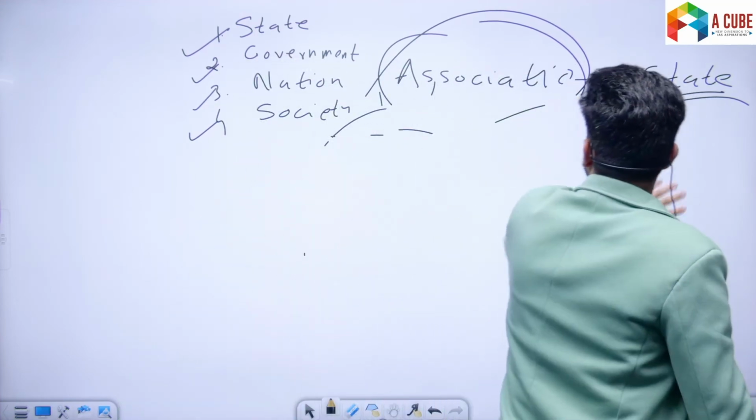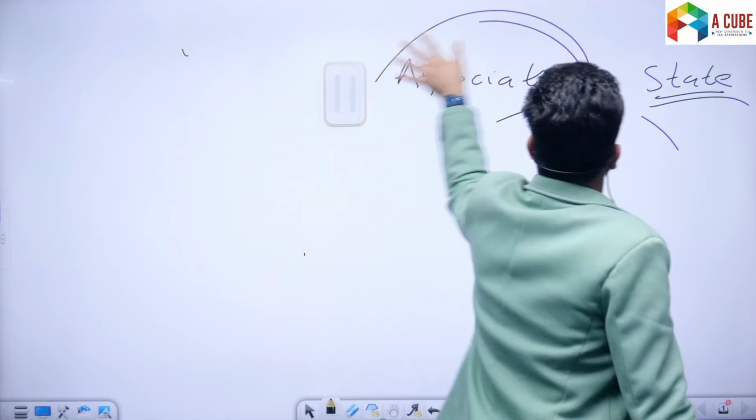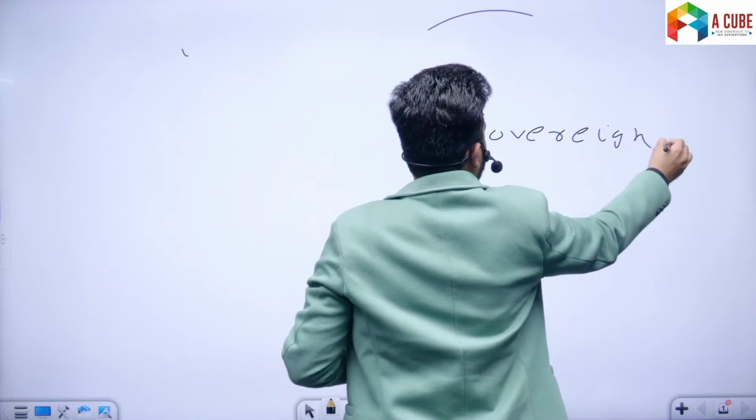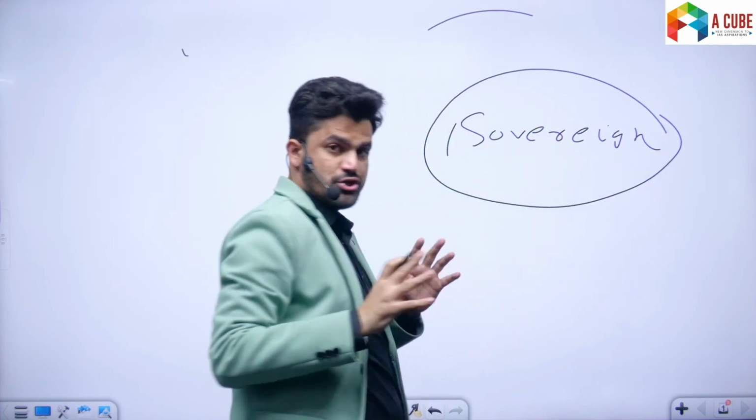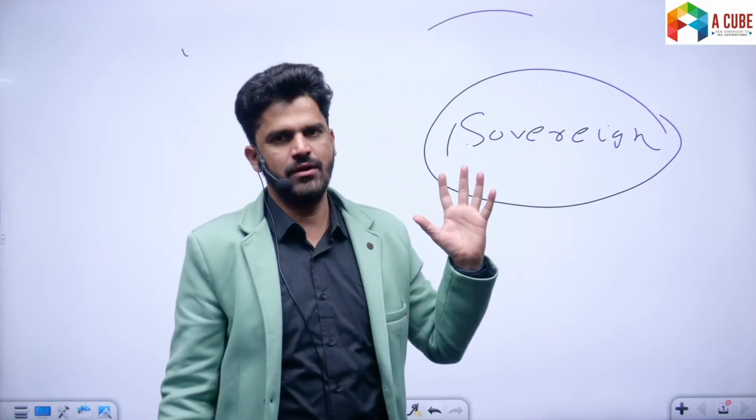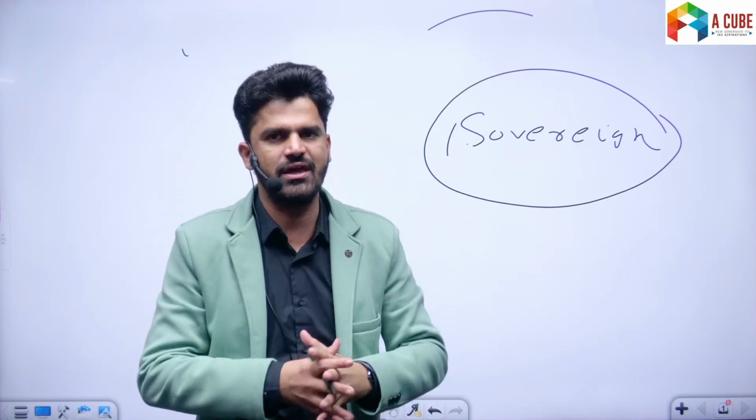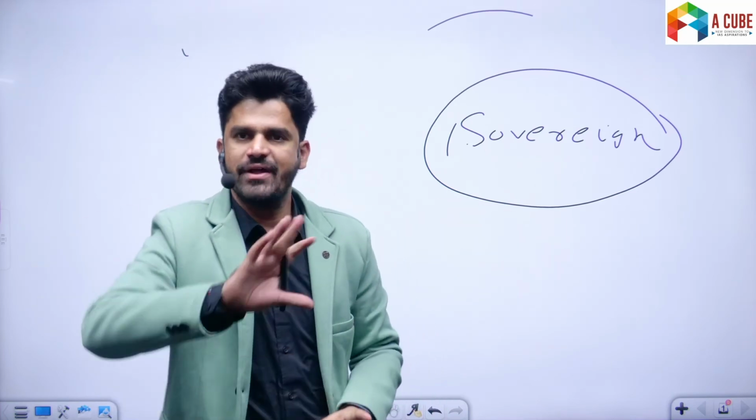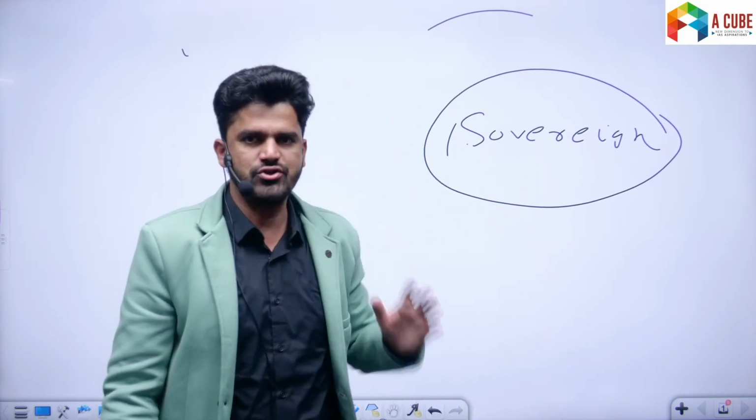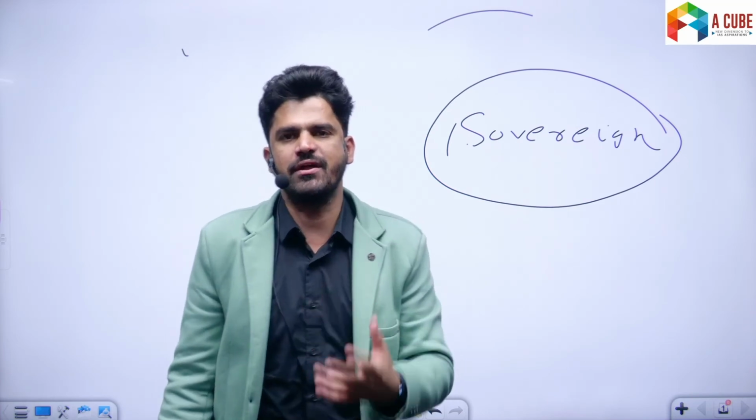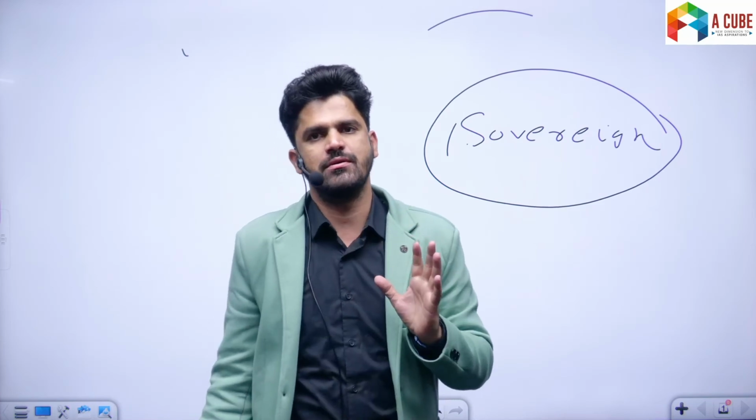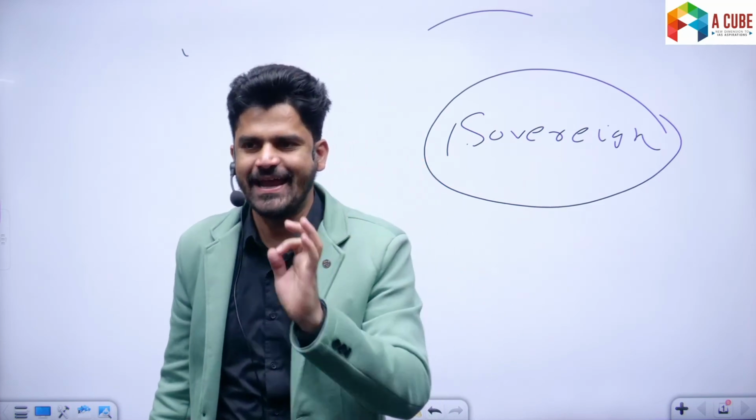Now next is sovereignty. Very important, sovereignty. The state is a political association or organization which is sovereign. The state is a supreme authority. The state is a supreme power within a given, fixed territory. Whereas an association is not supreme. Other associations are subordinate. Other associations are inferior in front of the state. The state is supreme, and all other associations apart from the state are secondary in nature.